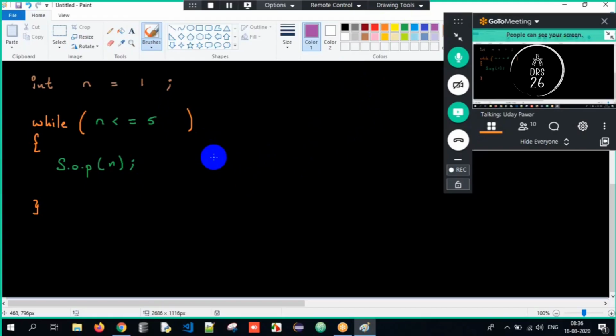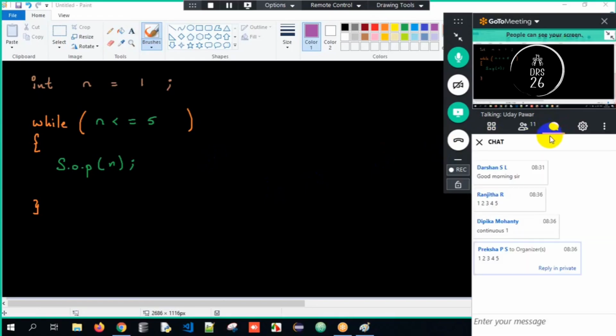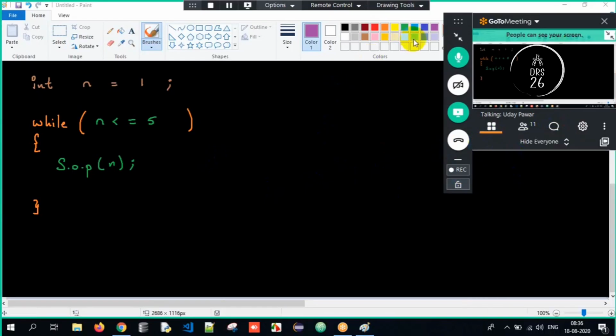Okay, you're still thinking? Trust me, it's a very simple program. I got a couple of answers, with output as 1 2 3 4 5. Great. Let me see here. First, what is my n value over here? The n value is initialized to 1, correct? The first line got executed. The n value is initialized to 1 here. I need to check the condition.